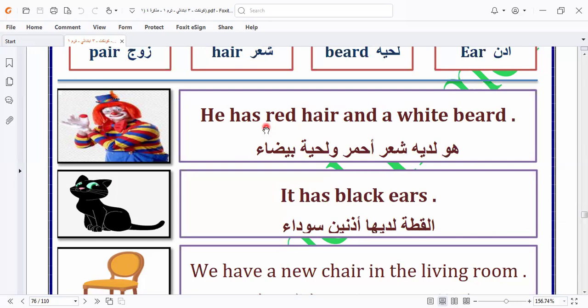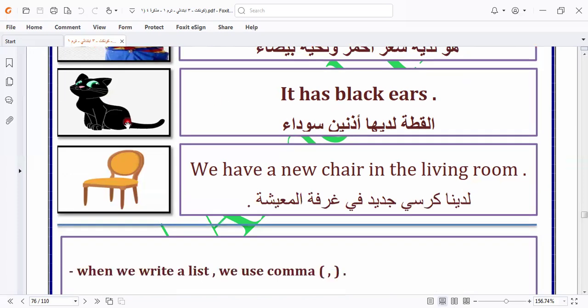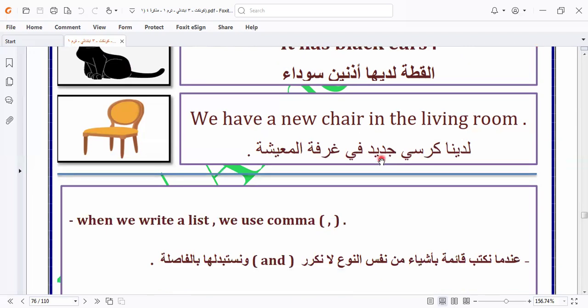Like we say, I have a new car. I have a new dress. I have a red book, for example, or a red T-shirt. So here we have and has used for describing something that belongs to me. He has red hair and white beard. He has black ears. This is the cat. We have a new chair in the living room.